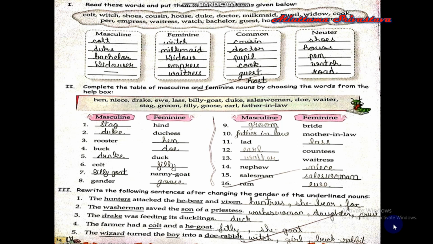Next, lass. Lass means a girl, and the masculine is lad. Lad means a boy. Next, countess, and the masculine is earl. Waitress, the masculine is waiter.